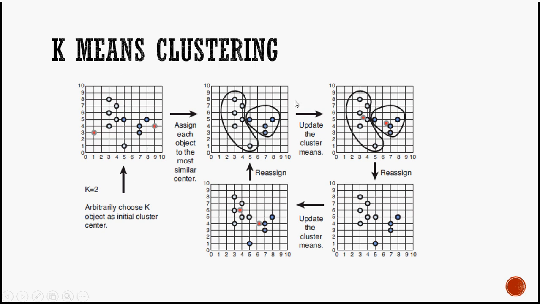Then what does it do? It works on calculating a centroid. What does a centroid mean? Centroid is basically calculating the mean. When you calculate the mean score of these case points, it is called a centroid. Based on the haphazard or initial cluster, the software computes the cluster mean.